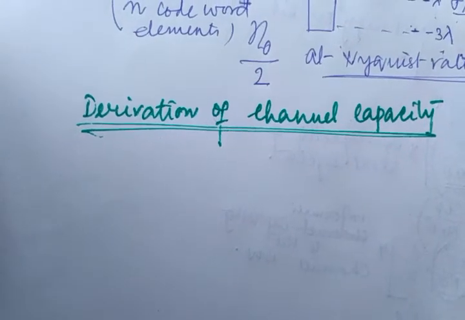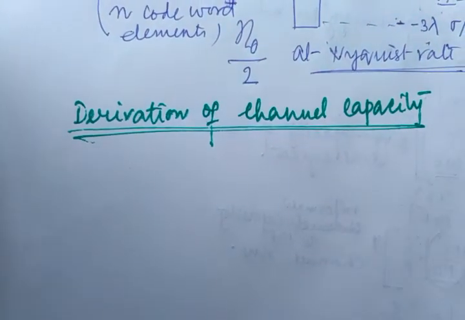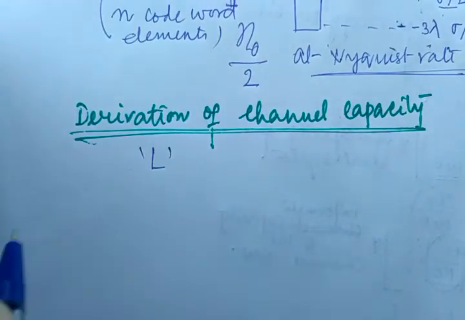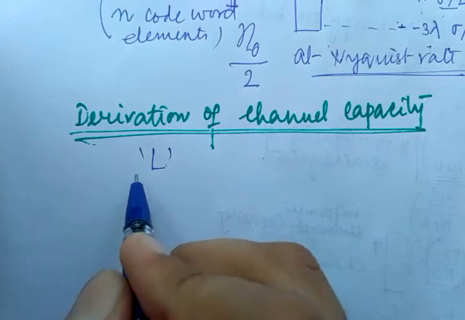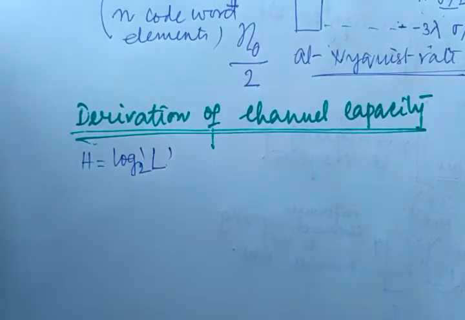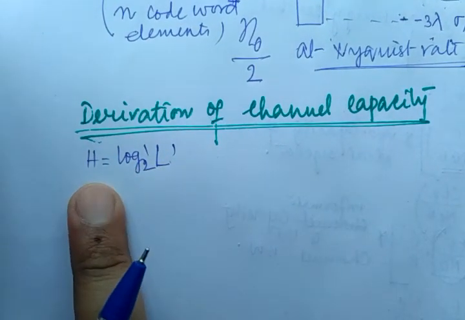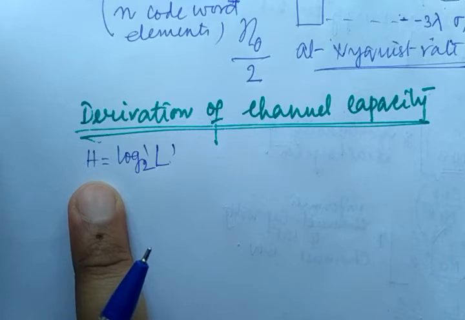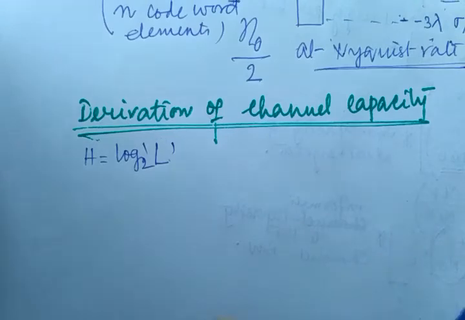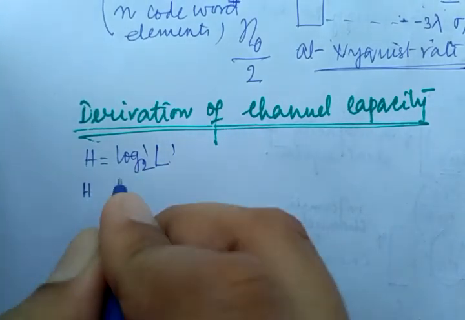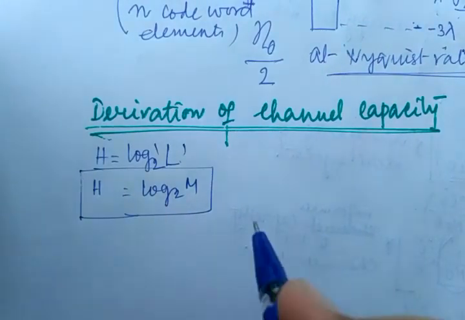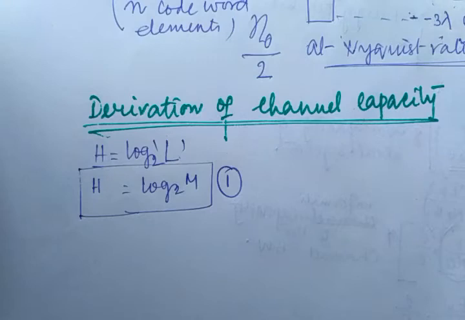Okay, so we are considering M-array PCM, right? Before that, I have already introduced the term level, that is L. And how is L related to H? Because we already know that H equals log to the base 2 of L. So if we know the level, we can easily calculate the average information, that is nothing but entropy. And here the level is M, because we have already defined M amplitude levels. So how can we calculate H? H will be nothing but log to the base 2 of M. So this is a very important formula, formula number 1. Clear? Okay.